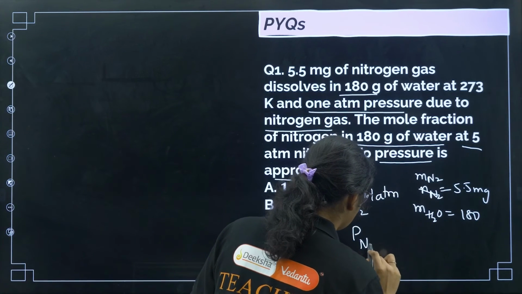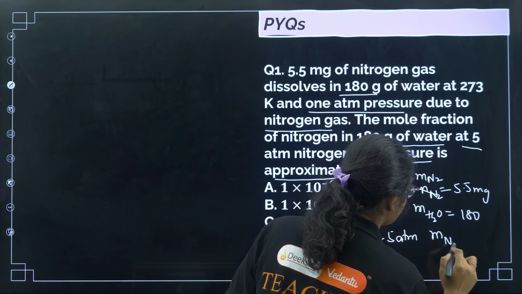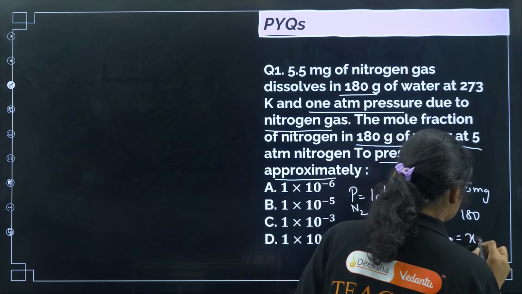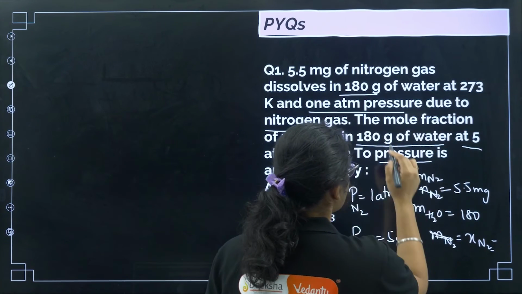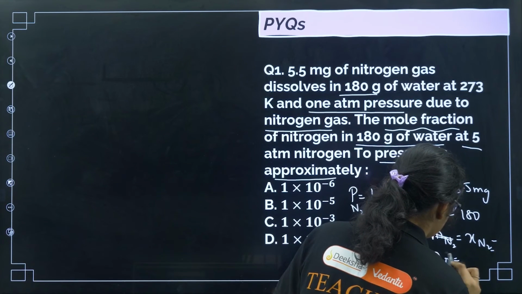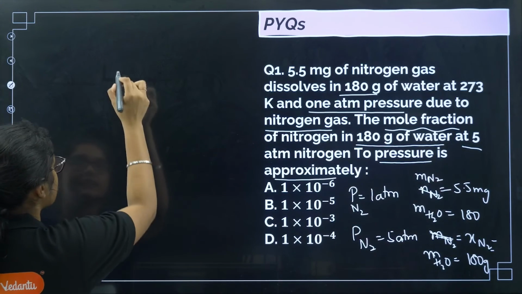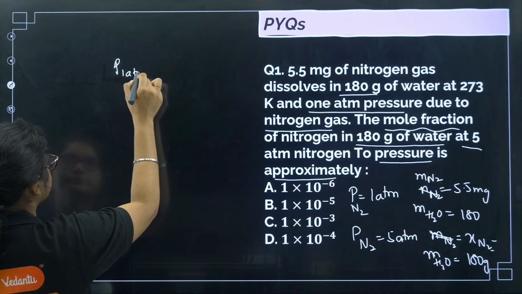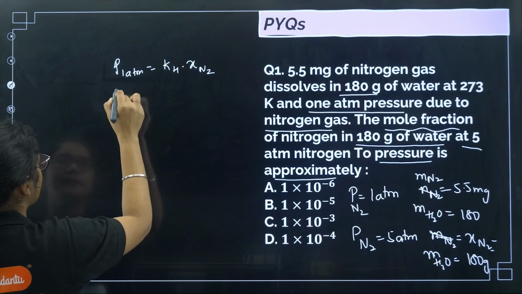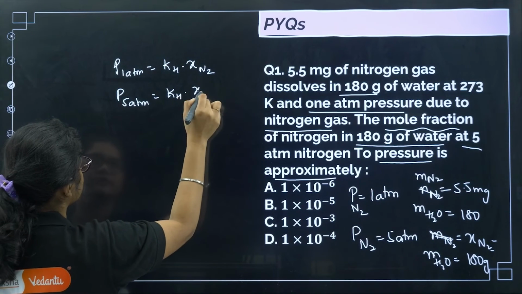So if the pressure of nitrogen is 5 atm, we have to calculate the mass of N2. They are asking how many mole fractions of nitrogen will be dissolved, the mole fraction of nitrogen if the mass of water is 180 gram. Here we have 2 conditions: pressure of 1 atm is equal to KH into mole fraction of nitrogen, then at pressure 5 atm, KH into mole fraction of nitrogen.